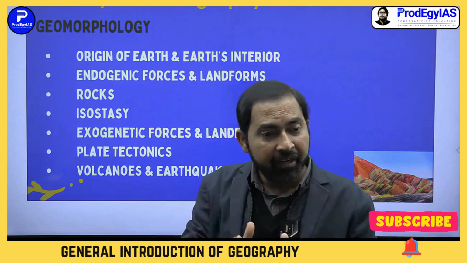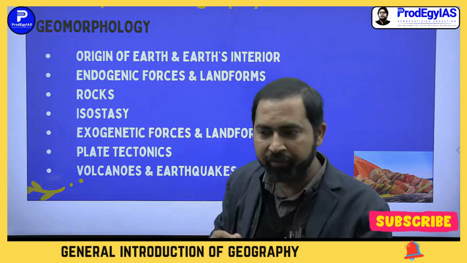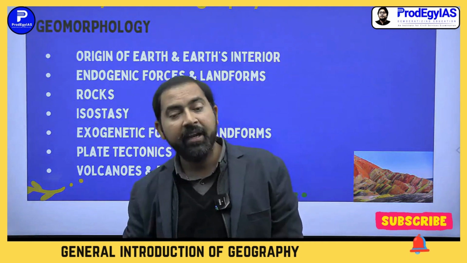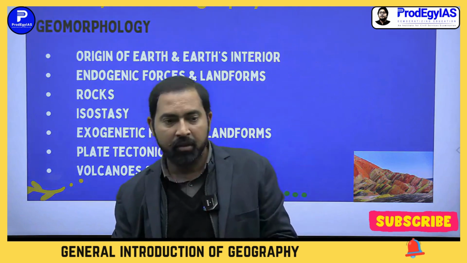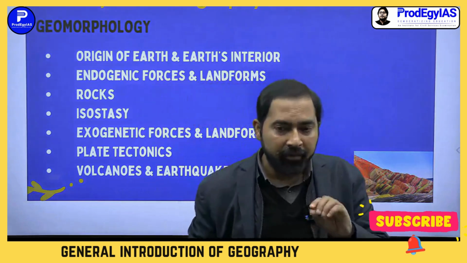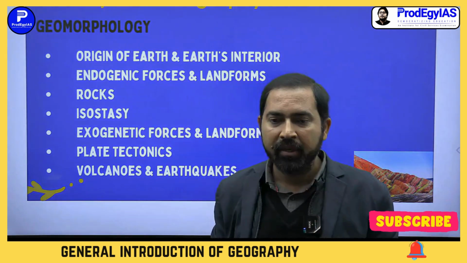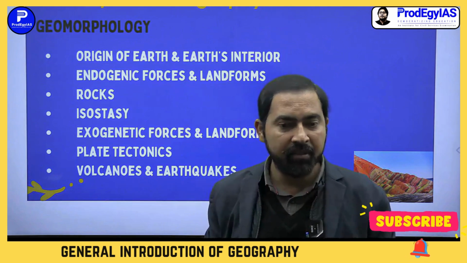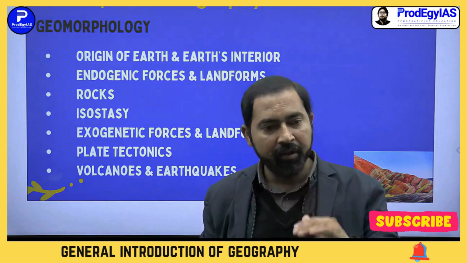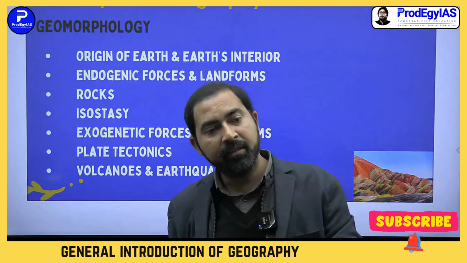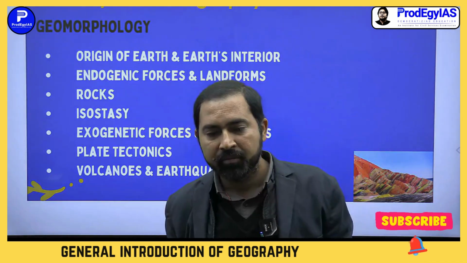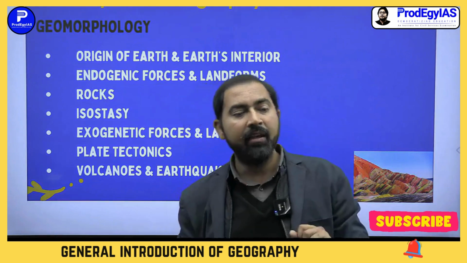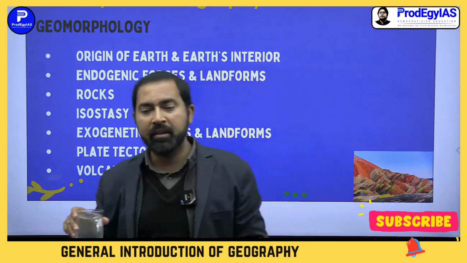This is called antecedent drainage. In geography, this is called antecedent. Antecedent means the river is older than the region where it is flowing. You know that almost all the Himalayan rivers are older than the Himalayas.